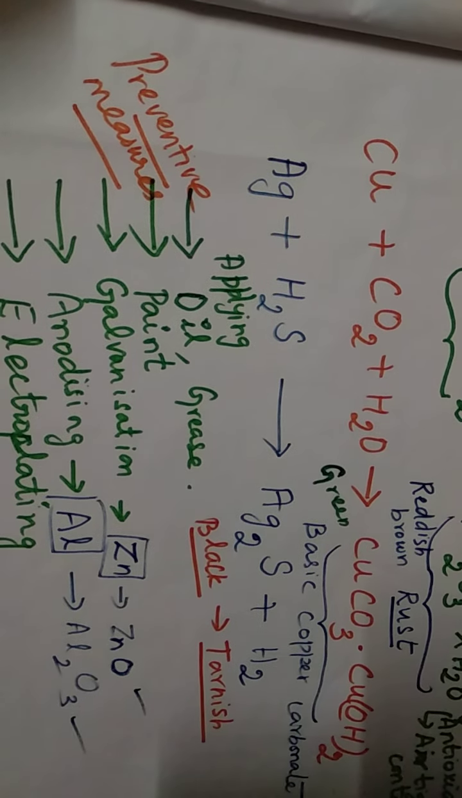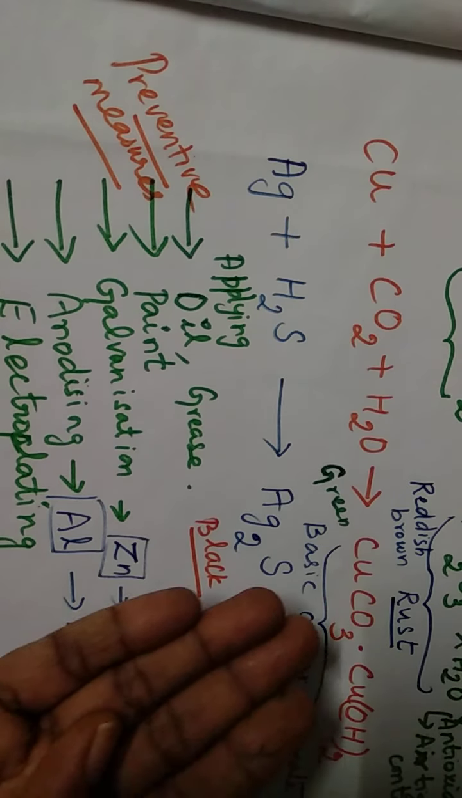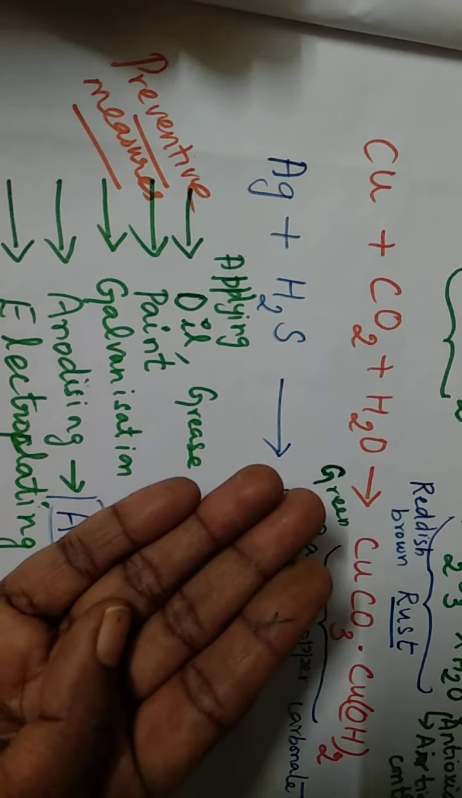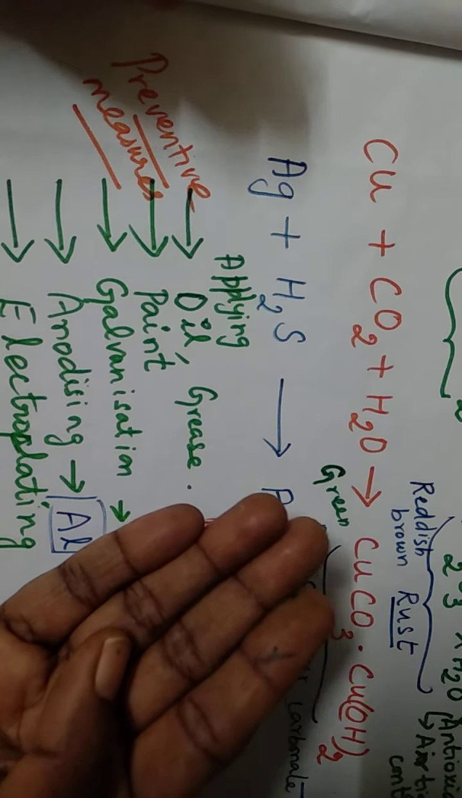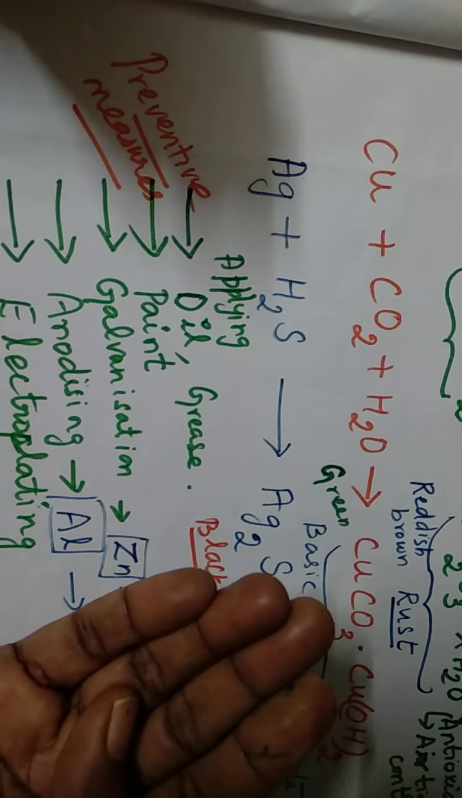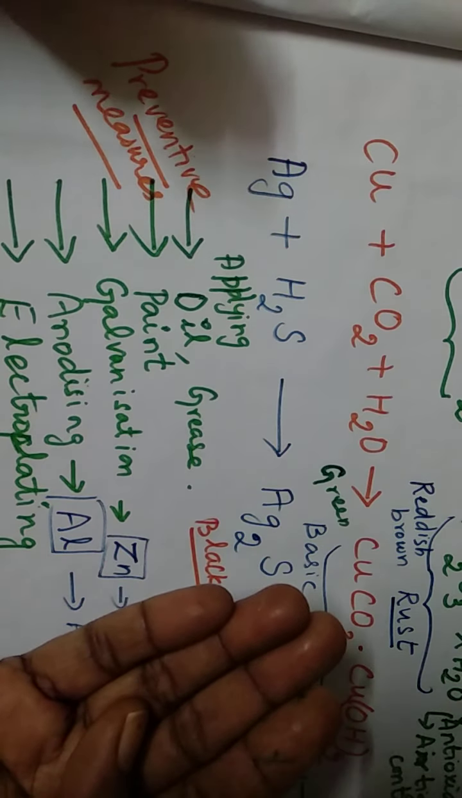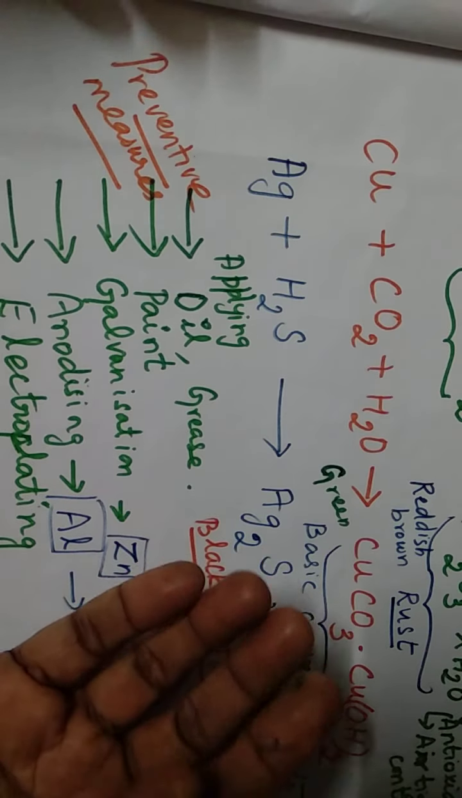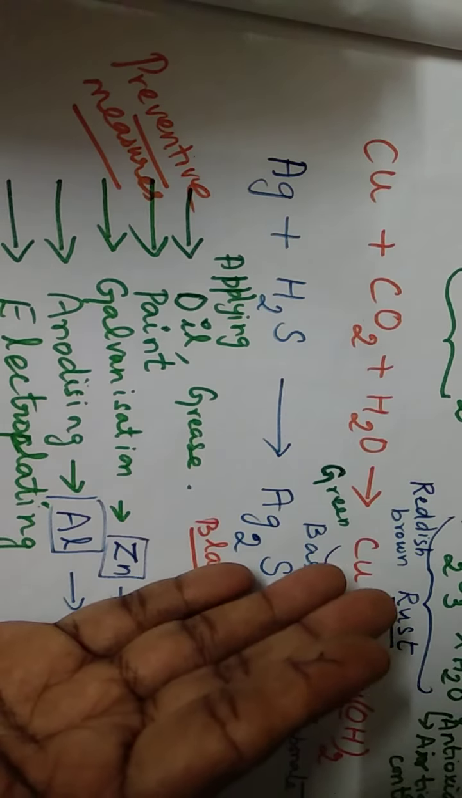Next we go with how to prevent this corrosion. This is very important, right? Corrosion is affecting society, because every material we are using is made up of metals only. Whatever the buildings, constructions, wherever the main part is construction, then machinery items, all are made up of metals only. So we need to prevent that corrosion.